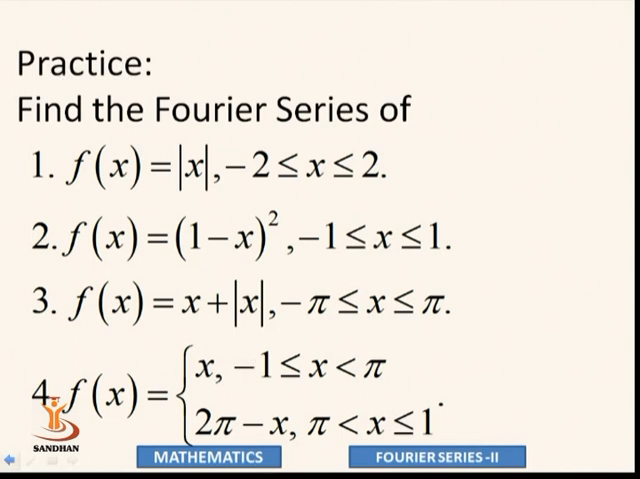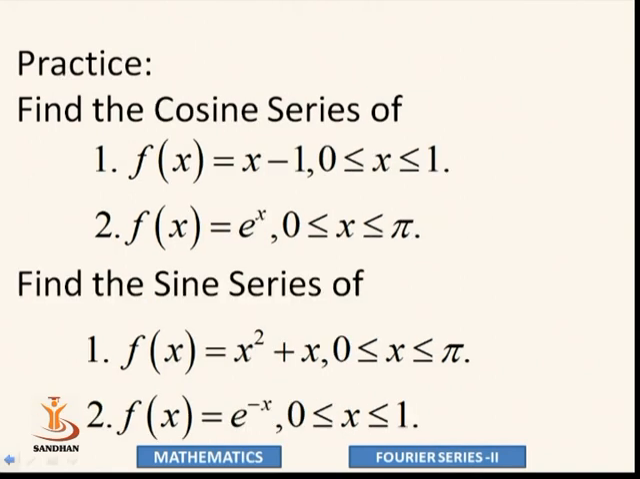So change the limit formula for the fourth one: f of x equal to x from minus pi to 0, and pi minus x from 0 to pi. So these are 4 examples of our Fourier series.